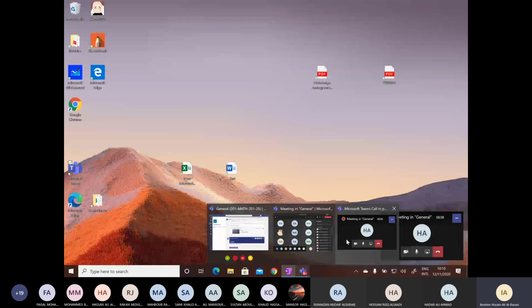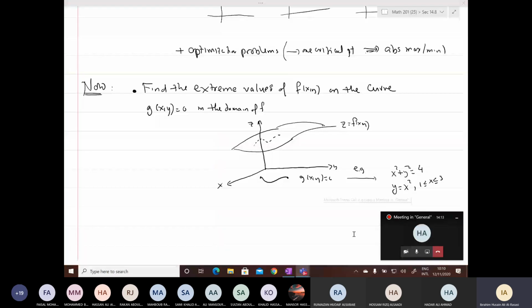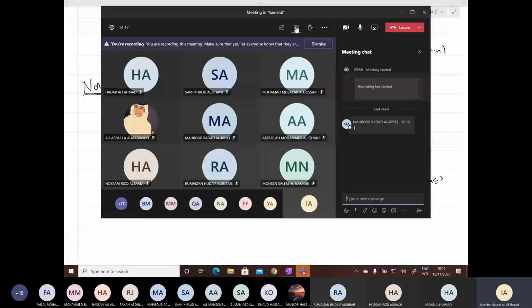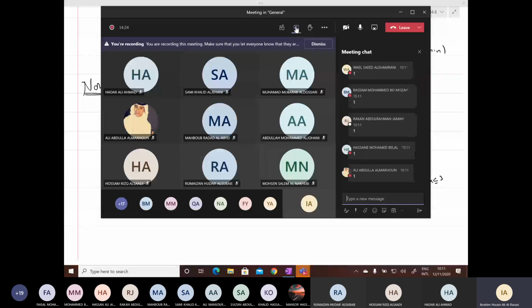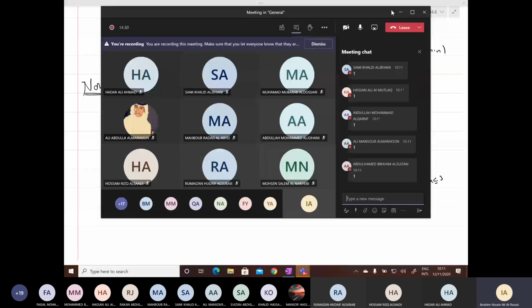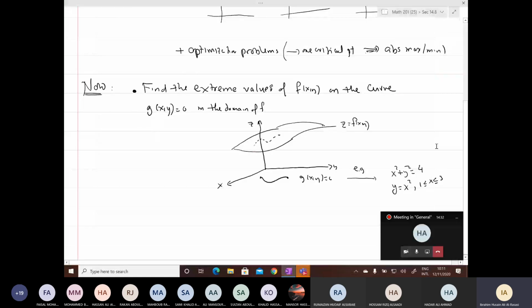If the question is clear, please write one in the chat. Again, the main thing is to understand the question, because at the end you will have a procedure for the solution. So this is the meaning of the question. This question can be reformulated or stated in a different way, an equivalent statement.